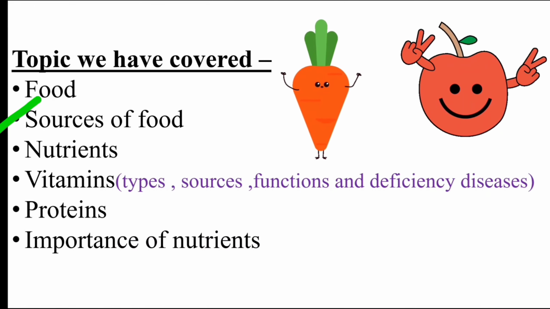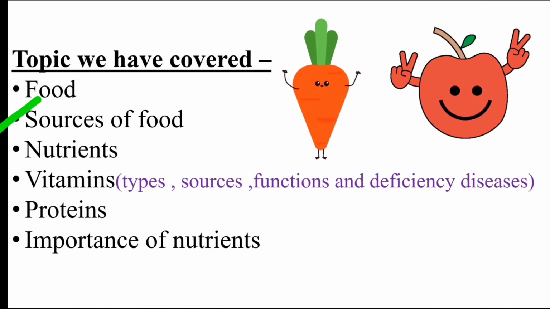The plant sources are vegetables, fruits, grains, etc. We also get food from animal sources. The examples are fish, meat, egg, etc. So from these two sources we get our necessary food.